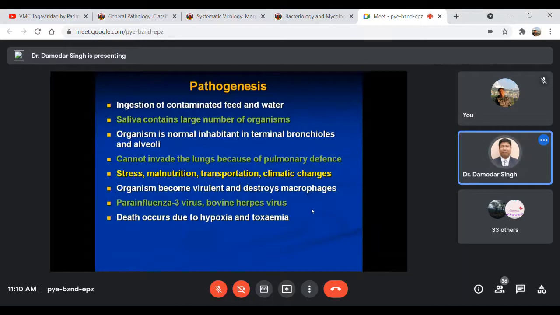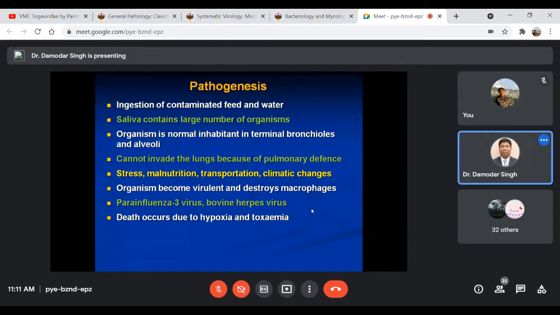So far as the pathogenesis of this disease is concerned, ingestion of contaminated feed and water is the most common route, or sometimes the saliva excreted from an infected animal may contain a large number of Pasteurella organisms. This organism is actually a normal inhabitant in the terminal bronchioles as well as the alveoli of animals, and it cannot invade the lungs because of the pulmonary defense.